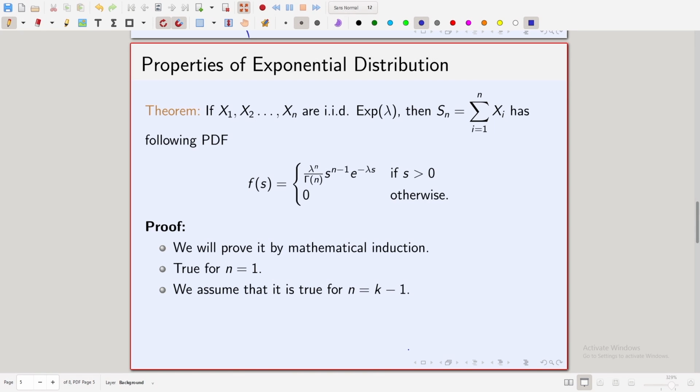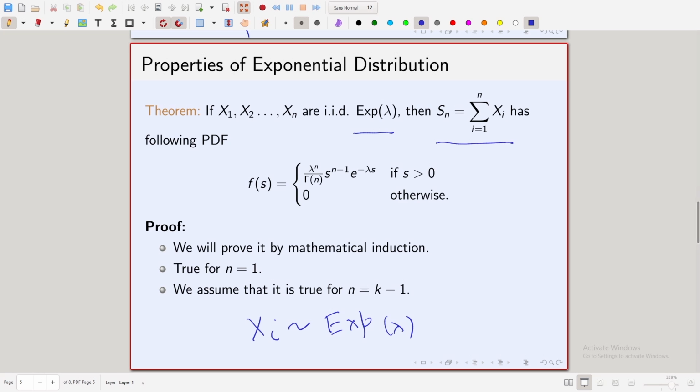Okay, so that was the first property. Now, the second important property. If x1, x2, ..., xn are IID, that means independent and identically distributed random variables, with distribution exponential lambda, so each xi is exp lambda and the xi's are independent of one another. That is the meaning of x1, x2, ..., xn being IID exp lambda.